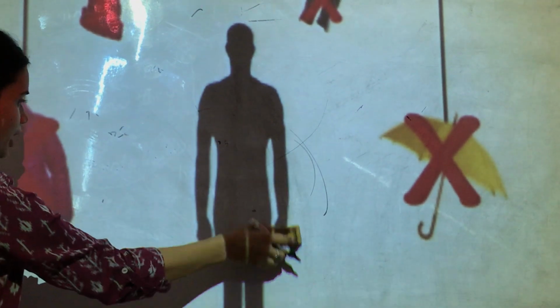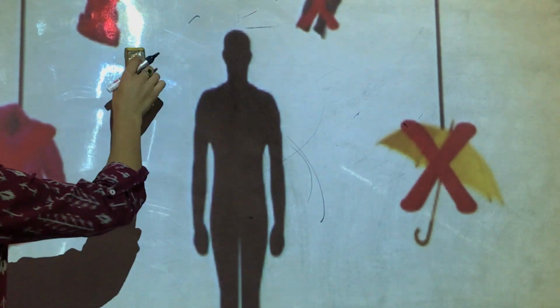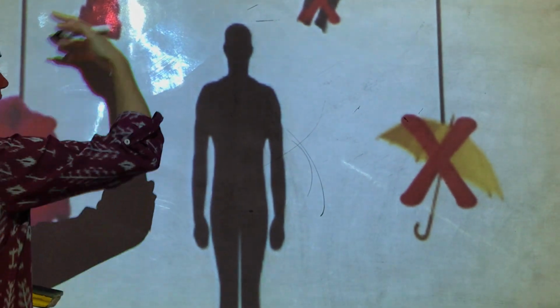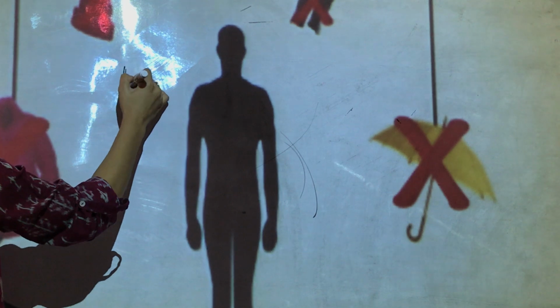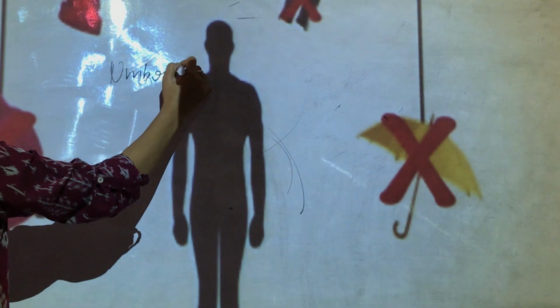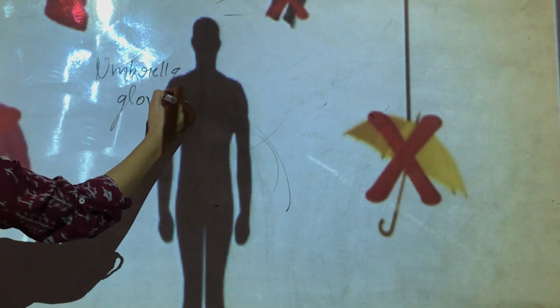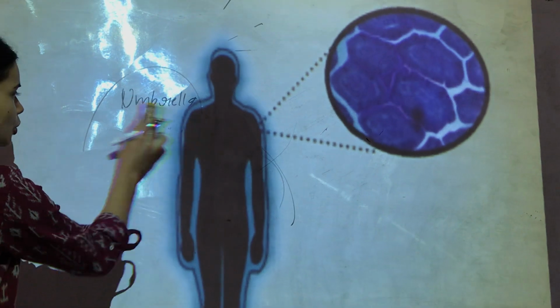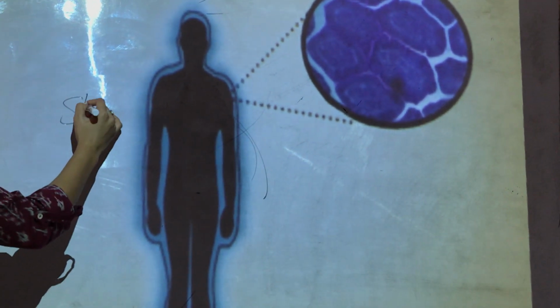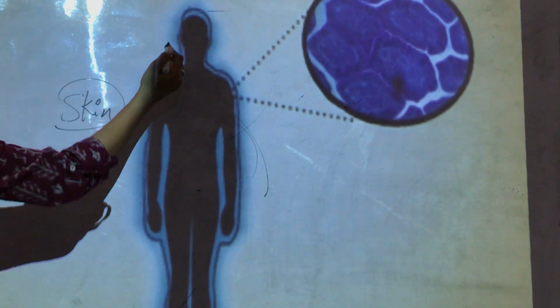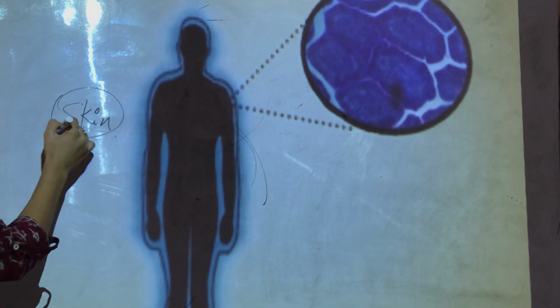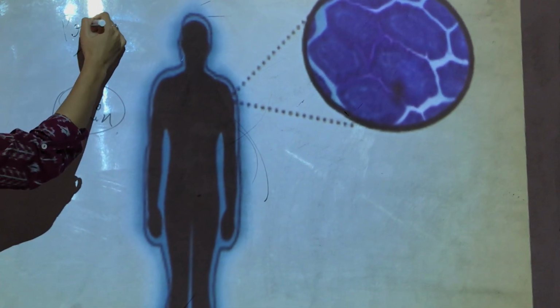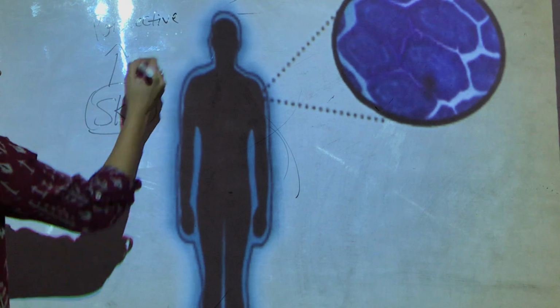How do you think they are protecting themselves? Also children, even if we don't have these things, even if you don't have an umbrella, gloves, or coat, you also have your skin which is protecting you. Can you see this skin? This skin is actually protecting you all the time. You have this extra shield.